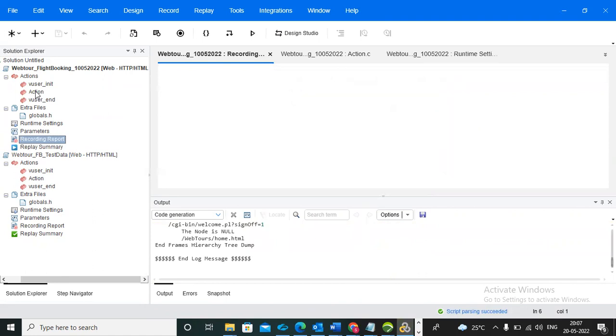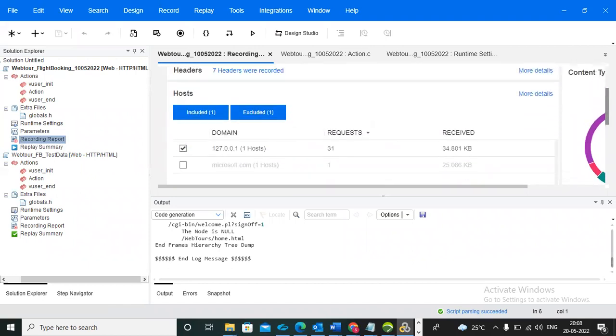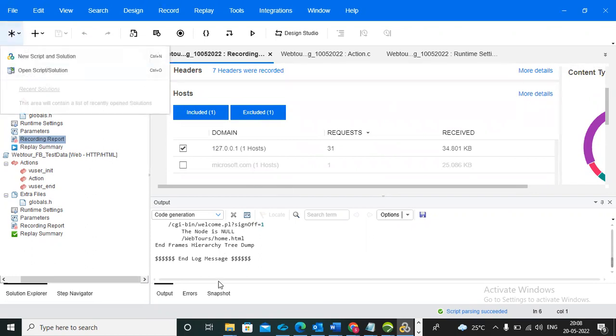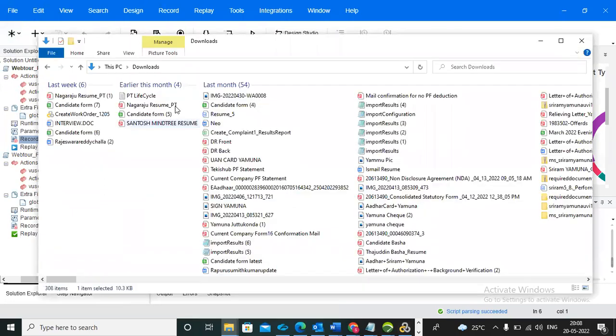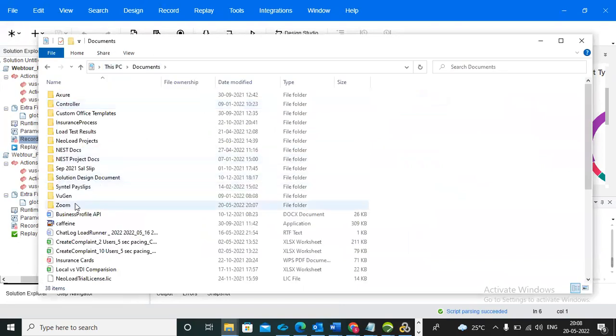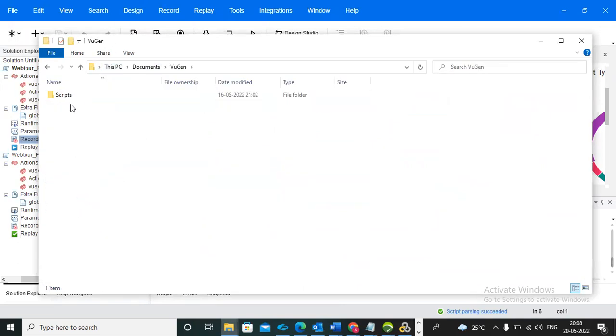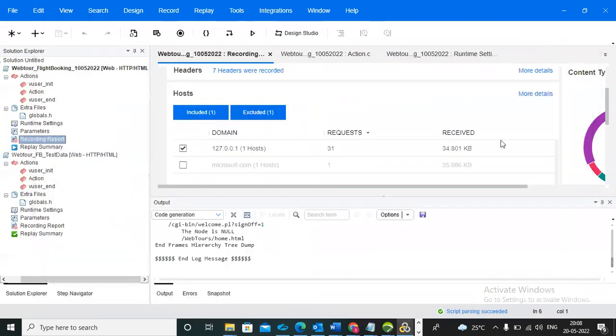Kiran, I have one question. Whichever scripts we created, where can we save them and where can we watch them once again? I'm getting confused. Saving means there will be a default folder in Documents. Go to Documents, and the VUSN folder will be there. In that, we have the scripts. All scripts will be there.